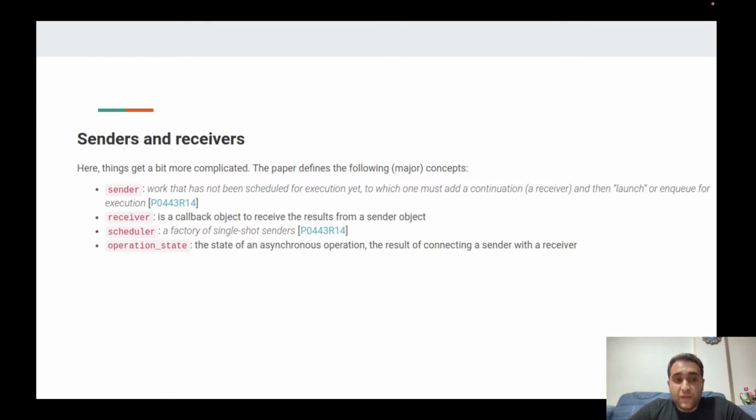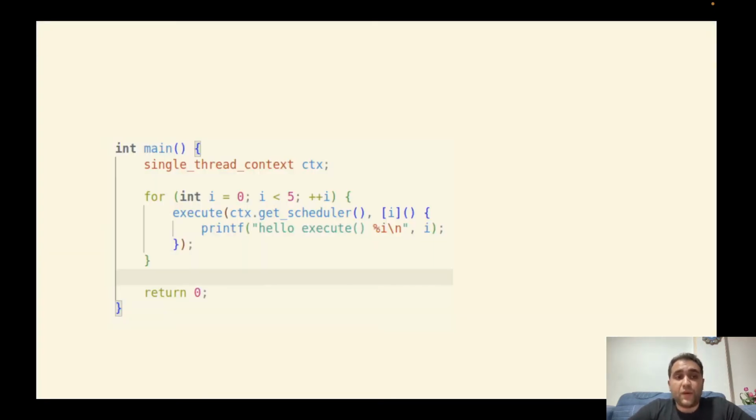And in order to run an asynchronous operation, every sender should connect with a receiver. When we connect a sender to a receiver, the result will be an operation state. It means operation state at least refers to a simple sender and receiver connection. Okay, let's see a simple example.